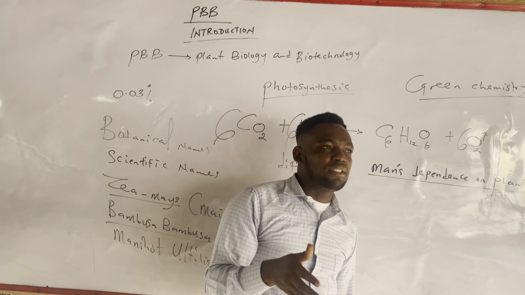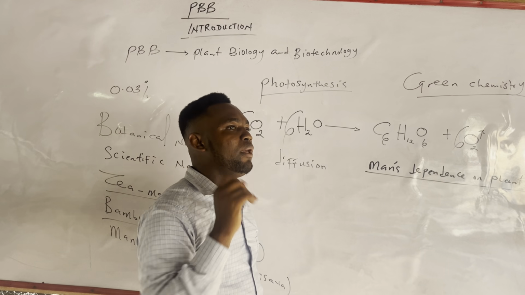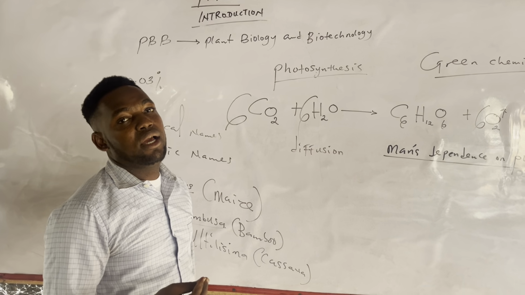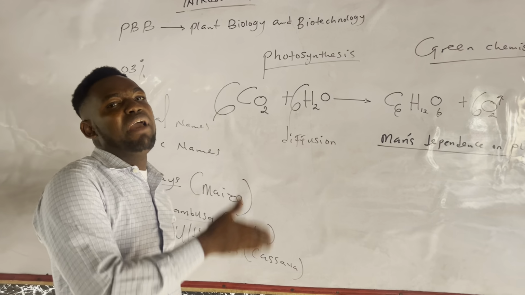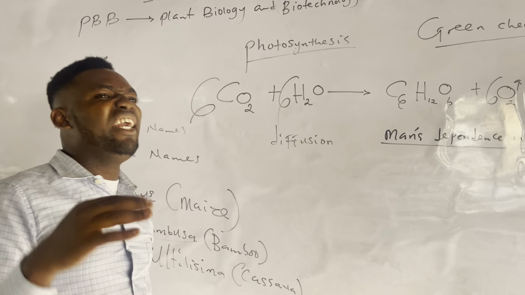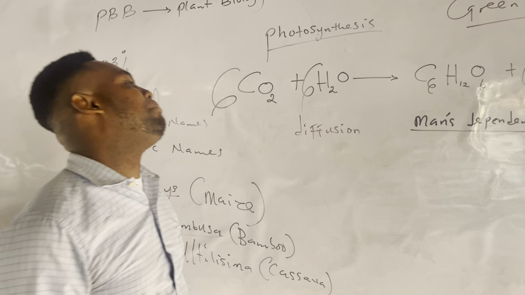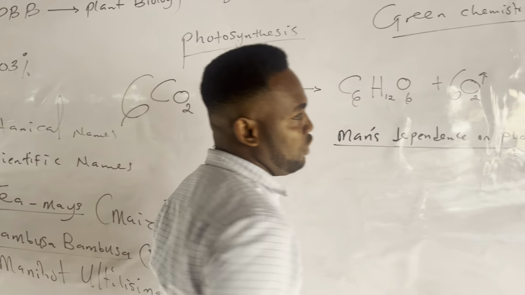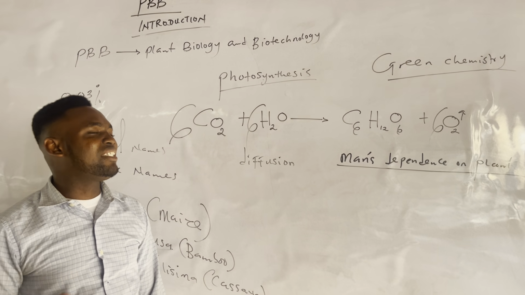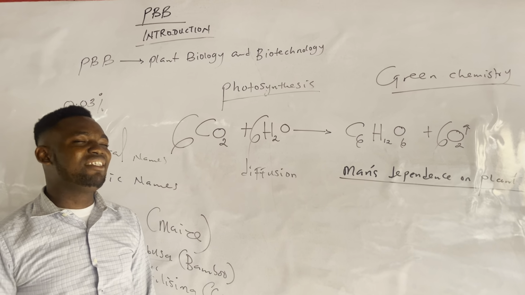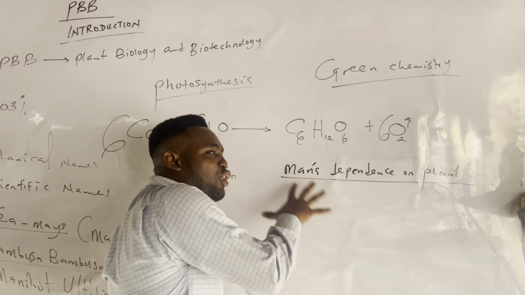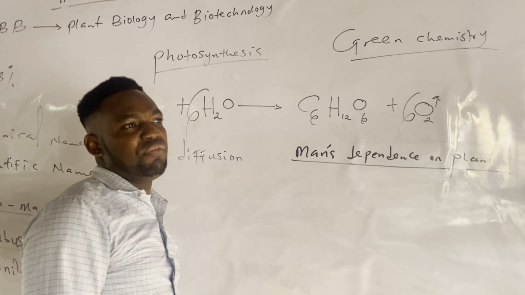As a matter of fact, during my project, I studied some species of pawpaw, and we discovered that there is the male pawpaw and then there is the female one. The male pawpaw leaf is used for medicinal purposes. It is used in manufacturing many herbal medicines that can cure several diseases, malaria, etc. So man depends on plants a lot to survive.